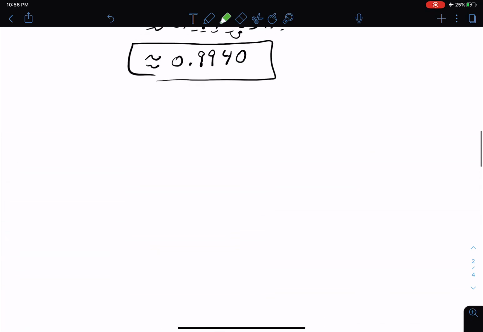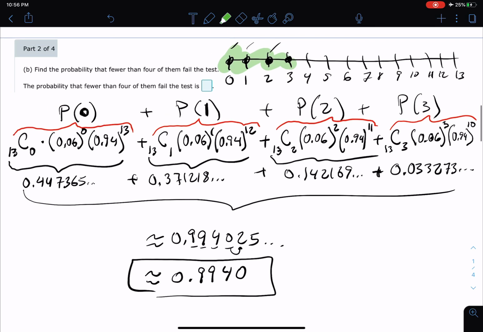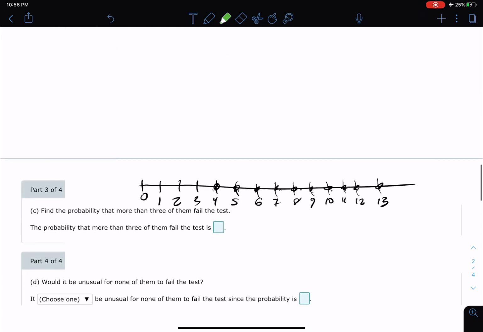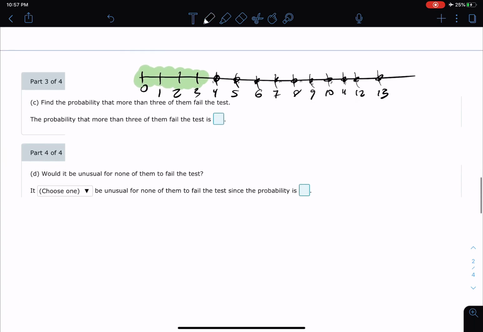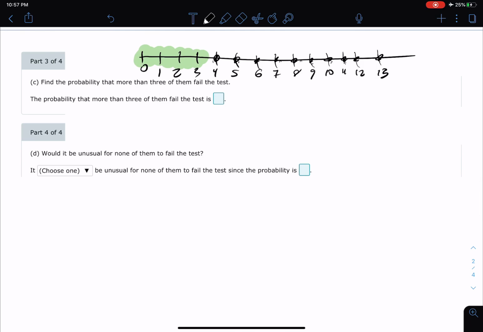So let's see. We found exactly 0, 1, 2, and 3. That's what we found, right? But look at the complement of what I'm looking for. That's what we found on the last problem. I want the complement of that. So the way to do this without going super crazy is, and let's do our work right here since I've got space.